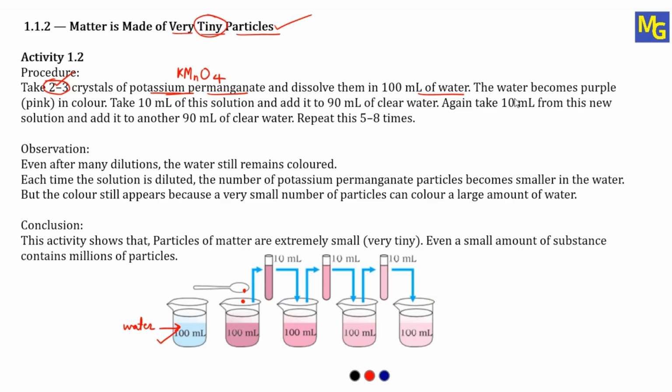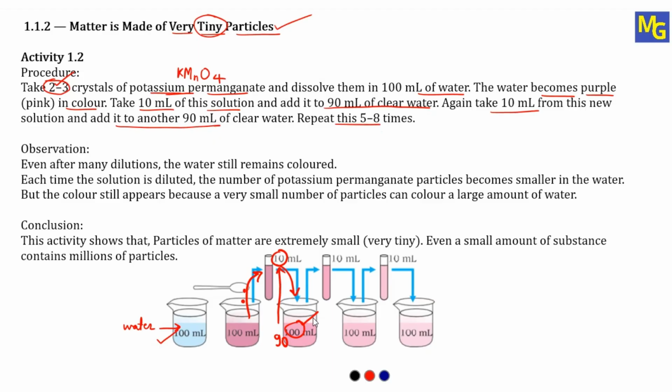Now the next step, the water becomes purple in color. Take 10 ml of this solution and add it to 90 ml of clear water. From this, we have to take only 10 ml and add it to 90 ml of water. So 90 plus 10 will become again 100 ml. See, 90 ml of clear water. Again take 10 ml from this new solution, add it to another 90 ml of clear water and repeat it 5 to 8 times.